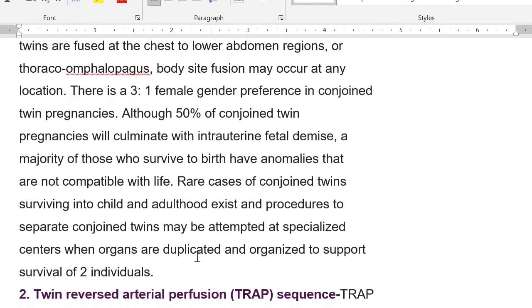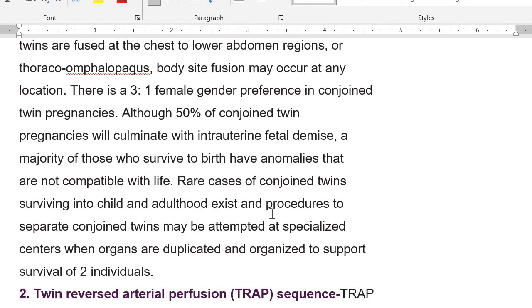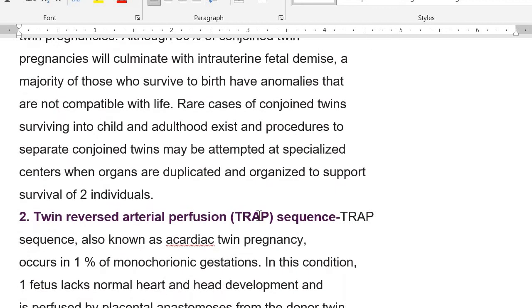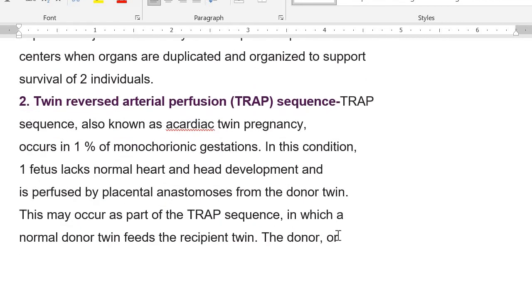Rare cases of conjoined twins surviving into adulthood persist, but you know that they have to undergo several surgical procedures for surviving. That is important, okay? It is very rare to see, like 1 in a million or more, a case of living conjoined twins like that. They may have been separated later, in infancy or in the first 2 years of life.